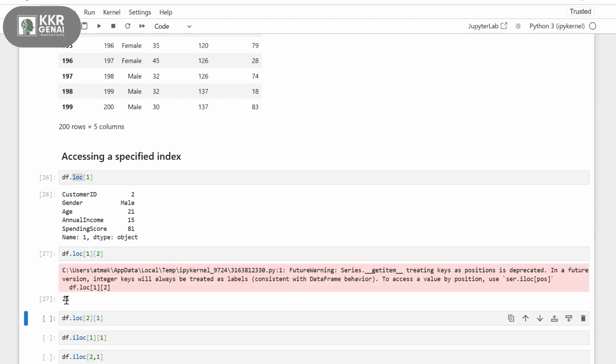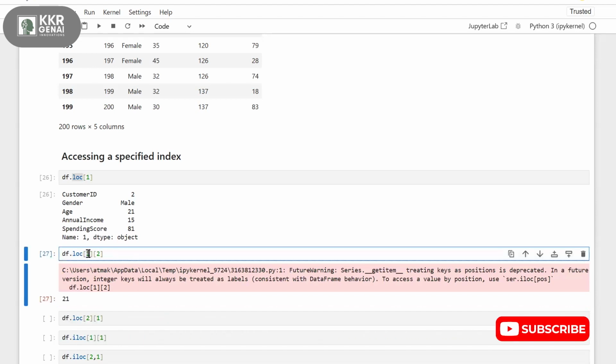Okay, what we are getting is 21. Again here, first it will get the value from the second row. Here 1 means second row, right? So it will get the value from the second row, and 2 means the third column. Whenever we are giving values here, we are indicating these are the indexes.